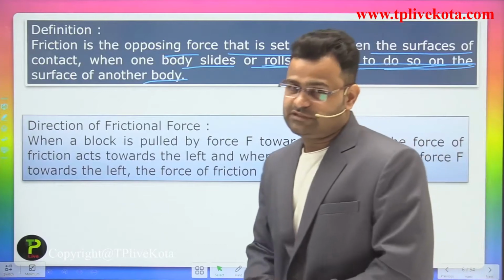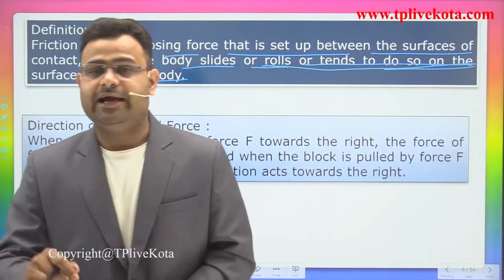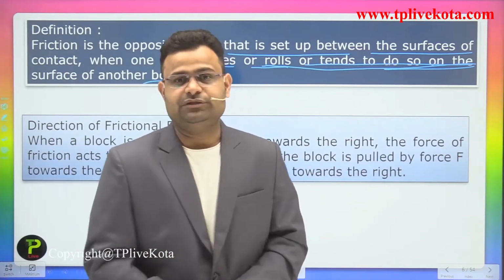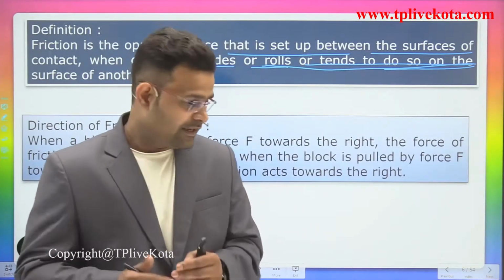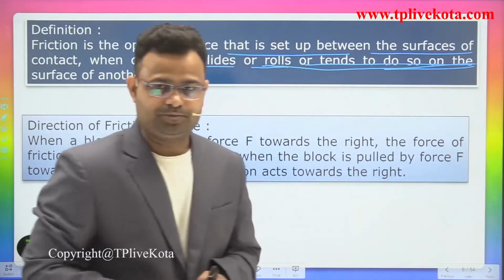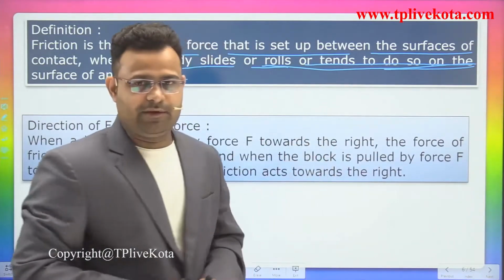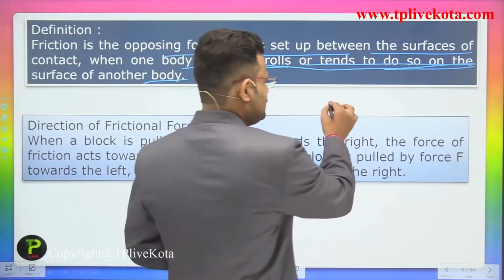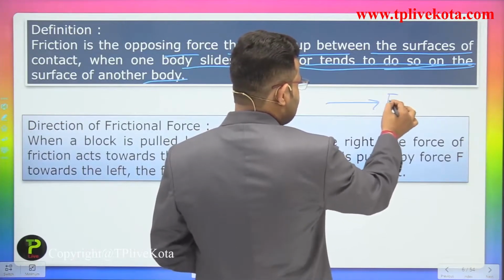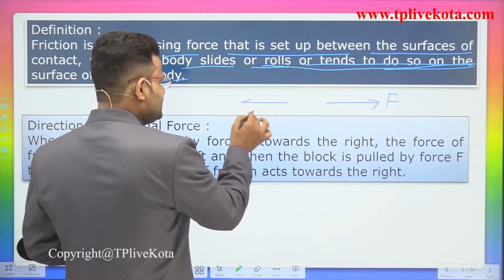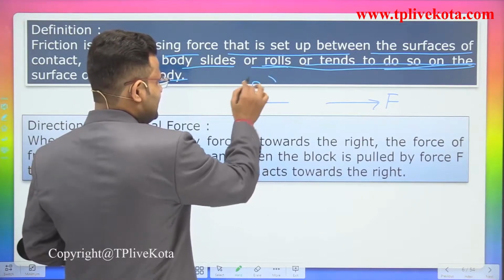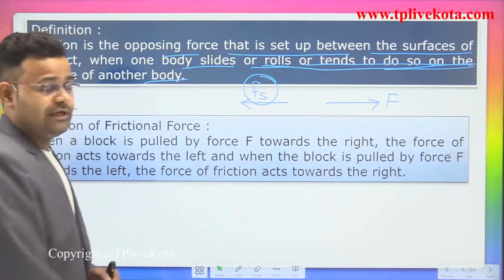Direction of a frictional force. In the previous slides, whenever we were discussing some pictures, we applied the force in the right direction. You are applying the force in the right-hand direction, but the body gives the frictional force in the opposite direction.